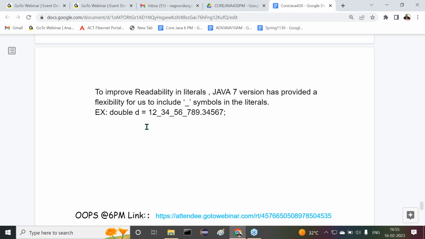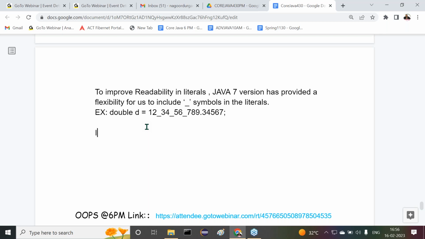That's it. So the underscore symbols are up to the developer's representation only, not for processing, not for execution. Internally, the compiler will remove those underscore symbols. After removing them, the compiler will restructure that number as the original number, where compiler and JVM will process that number as the original number. This is the clear-cut point here. We have to understand clearly.